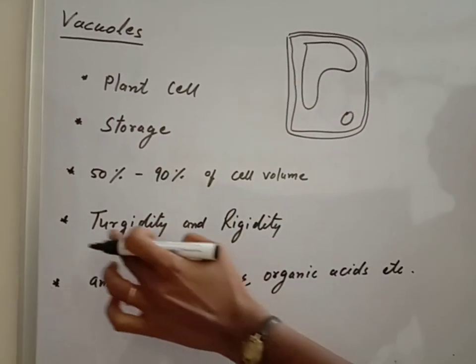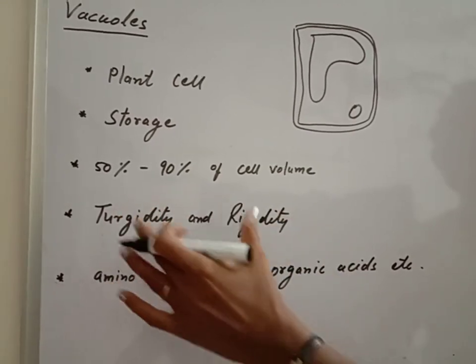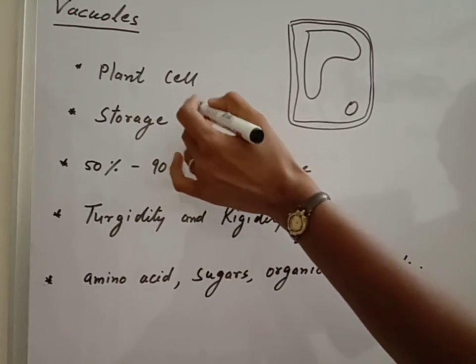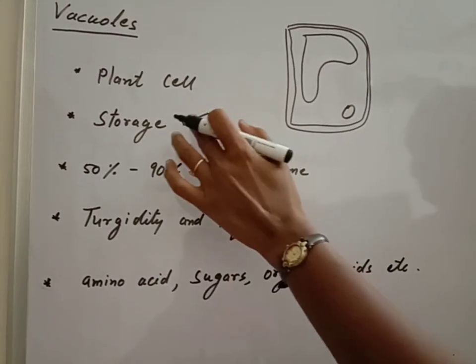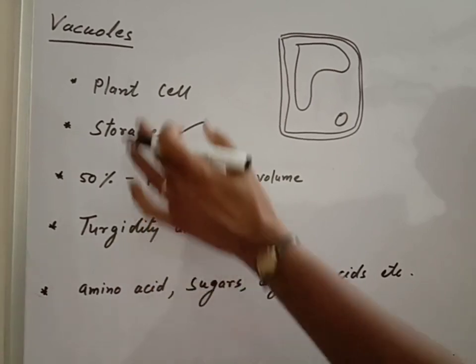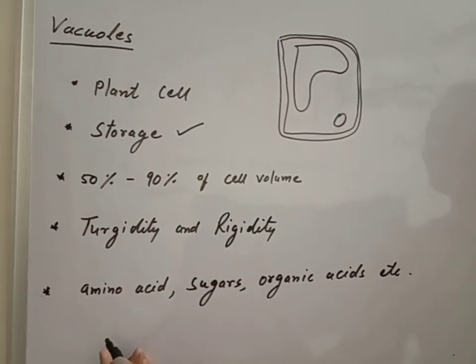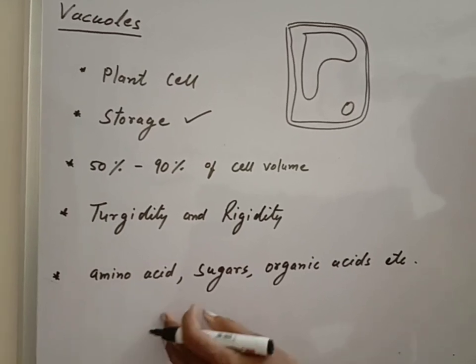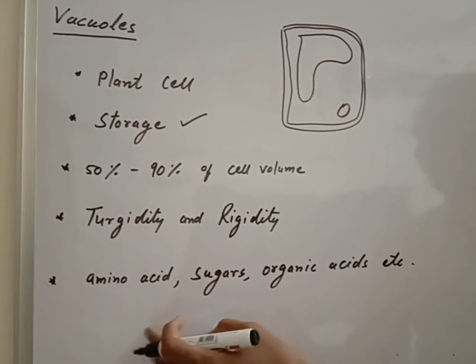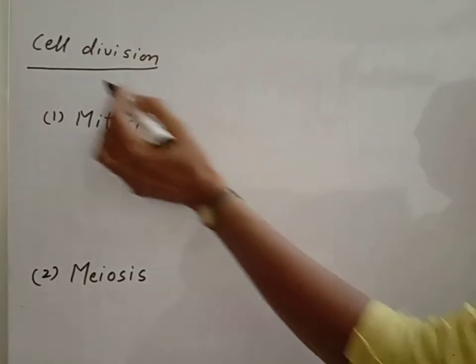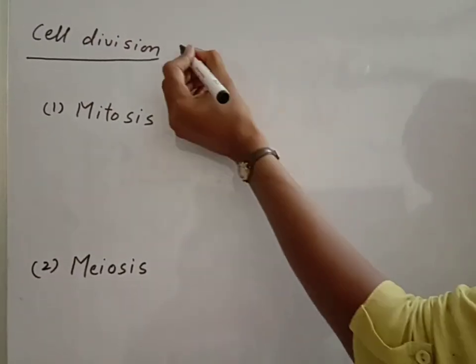So their main function is turgidity, rigidity, and storage. They store material which is necessary for the cell. In amoeba, which is a unicellular organism, the food vacuoles play a very important role in digestion and in removing the unwanted food. Cell division.